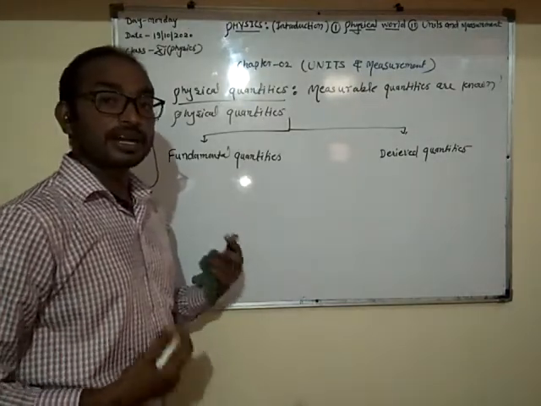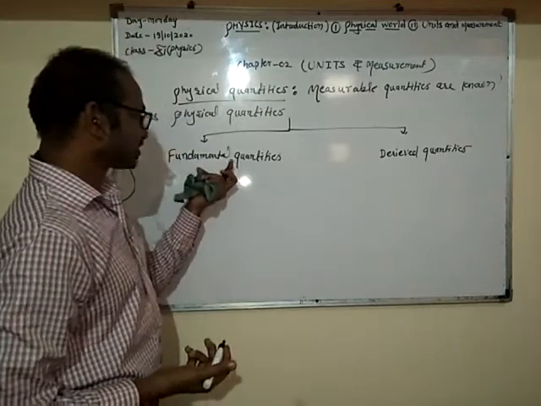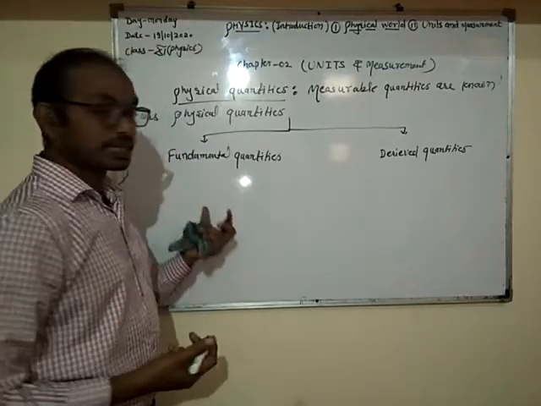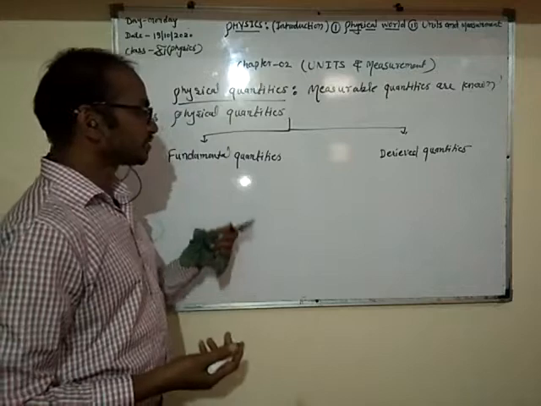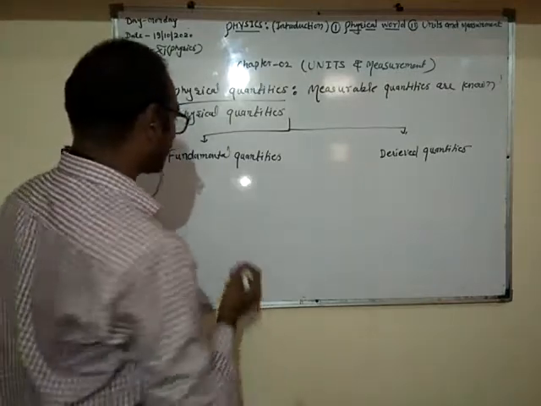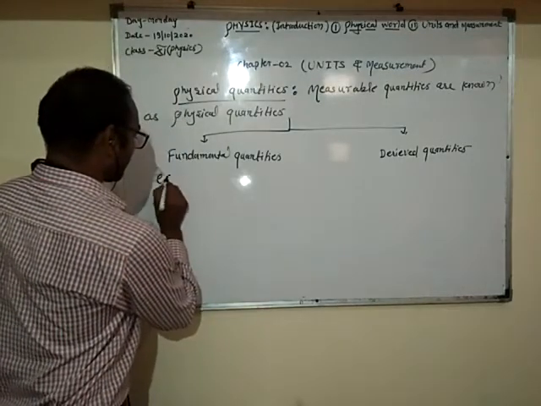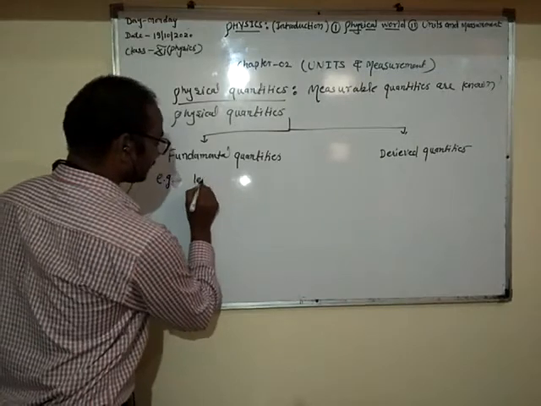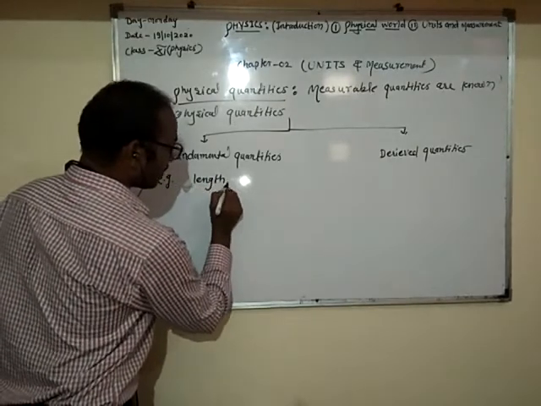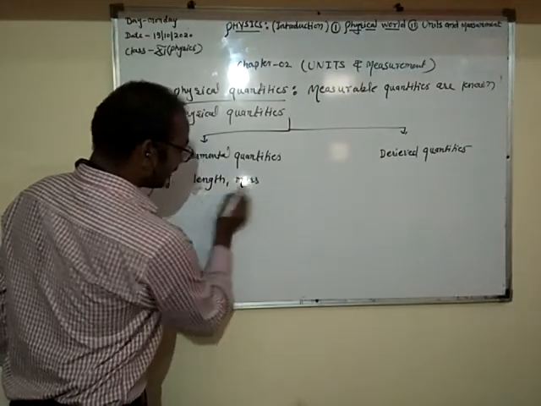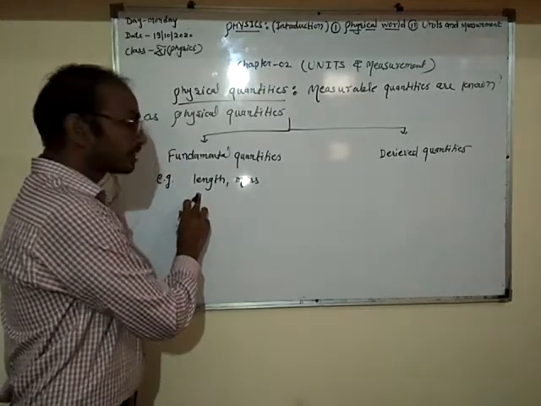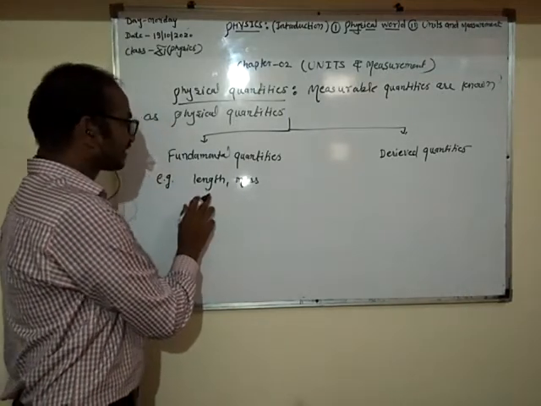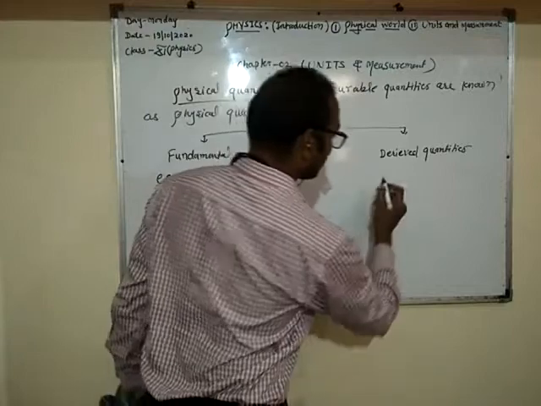These do not depend on other quantities. Actually, the name is also saying something. If any quantities are not depending on other quantities, we can call them fundamental quantities. For example, length and mass. These are physical quantities which do not depend on other quantities. So these are fundamental quantities.